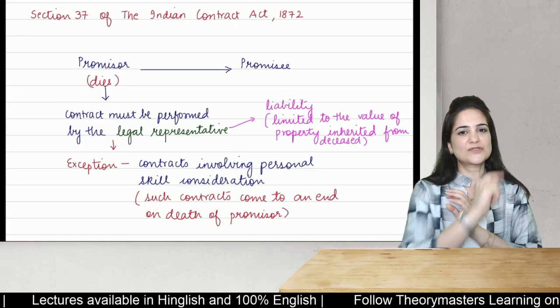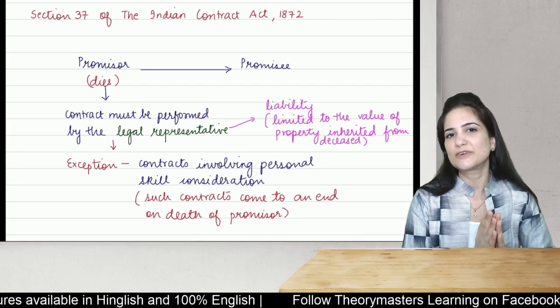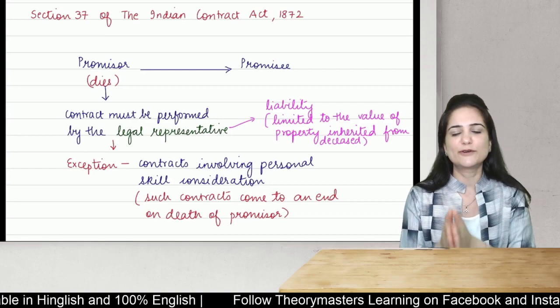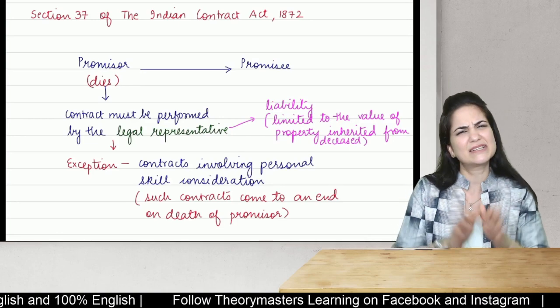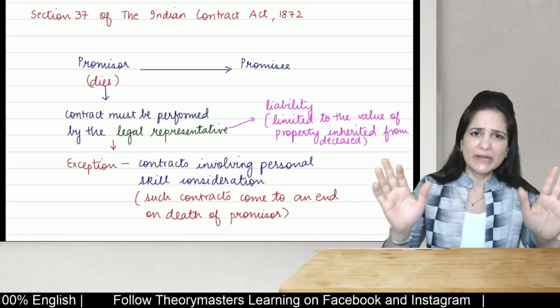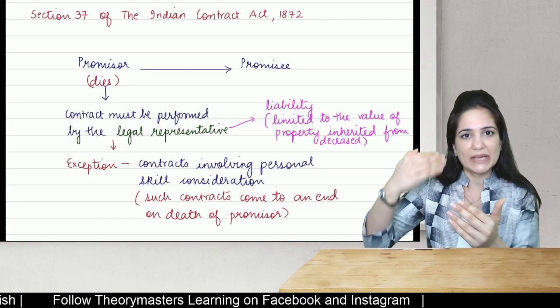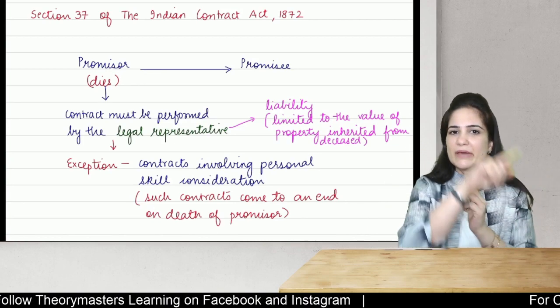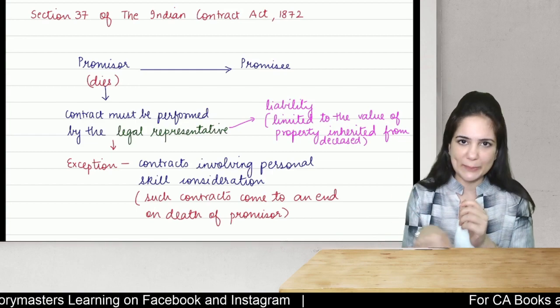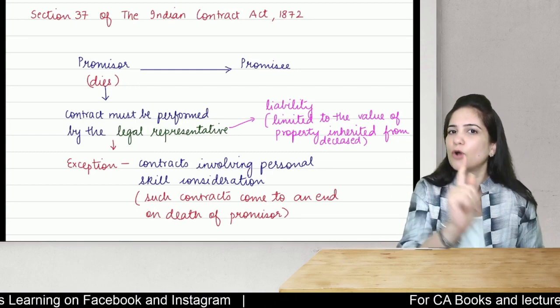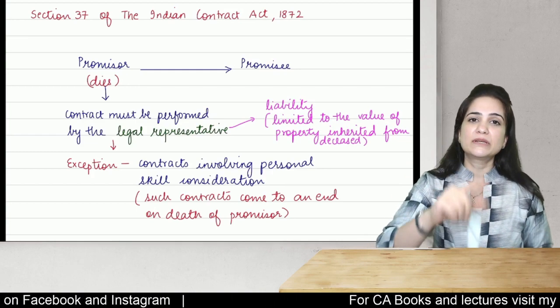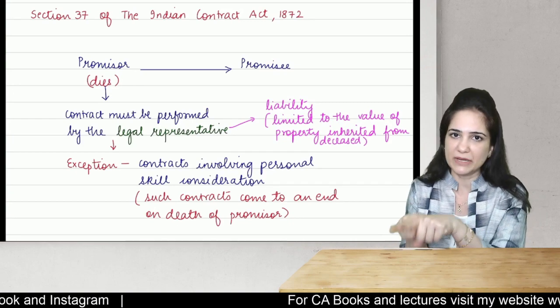I have written one extra note for you that the liability of the legal representative is limited to the value of the property inherited from the deceased. This is just an extra point. We are not going to use that in the question, but if we are making a note for last minute revision, it has to be complete. You can pause the video, you can copy this in your notebook, or you can copy this besides the question from the study material from the module.